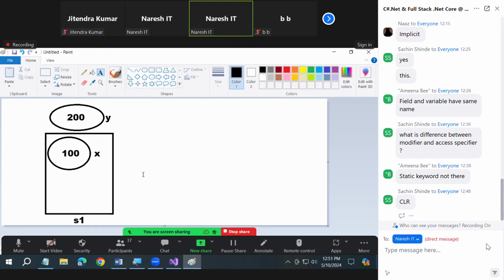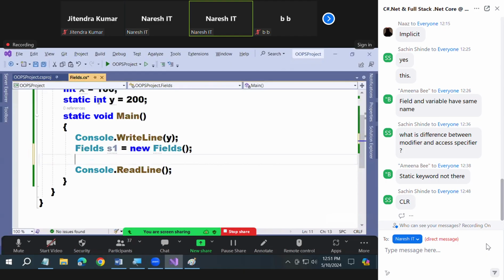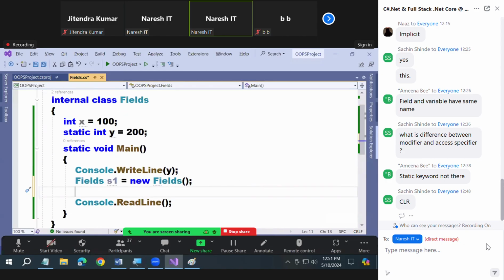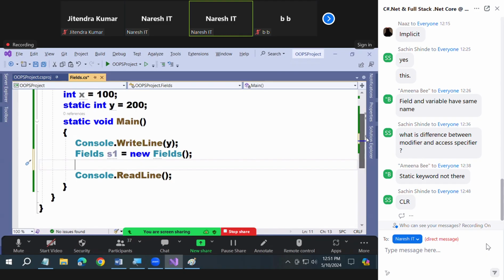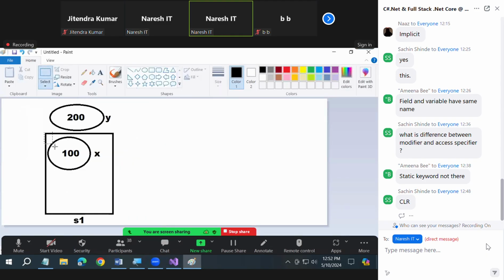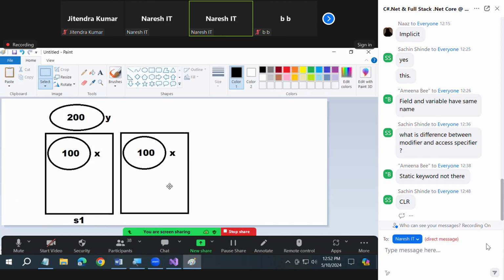Did you catch my point? One more thing, listen. So when is a non-static initialized? Only after creating an instance, as well as for every instance. What do you mean? What I mean is, if I create another instance now, another copy of X will be present, yes or not? Today morning also we learned. How many instances are created? 2 instances. So when you create 2 instances, there will be 2 copies of X.